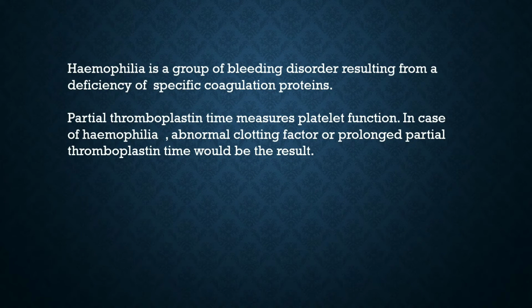Hemophilia is a group of bleeding disorders resulting from a deficiency of specific coagulation proteins. Partial thromboplastin time measures platelet function. In case of hemophilia, abnormal clotting factor or prolonged partial thromboplastin time would be the result.